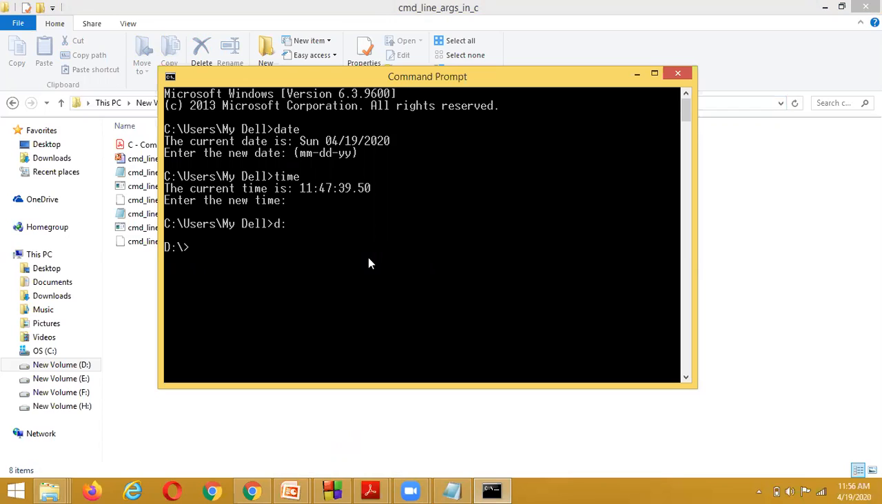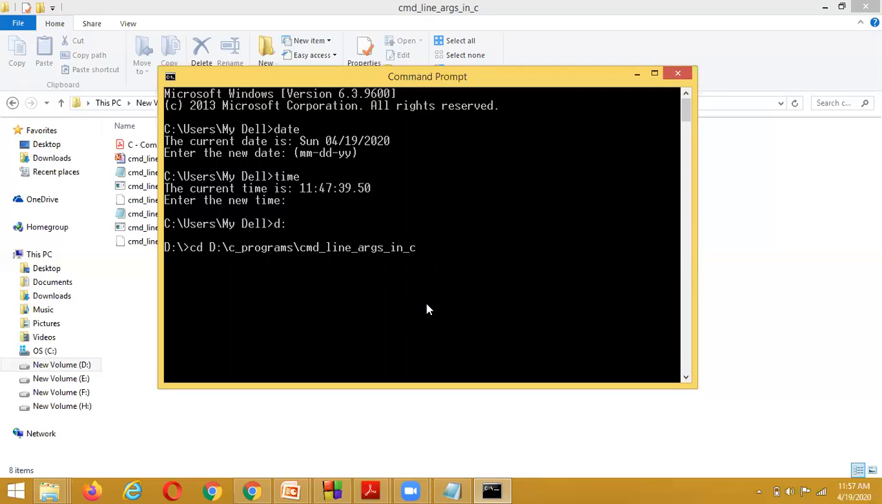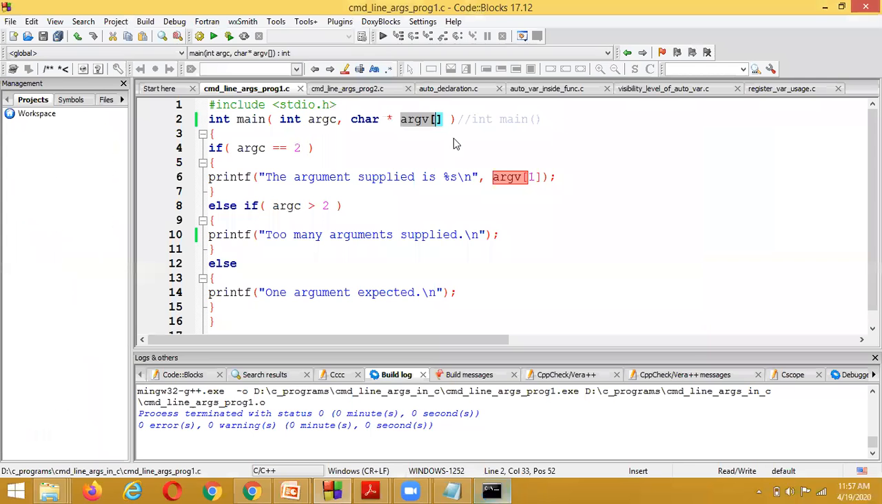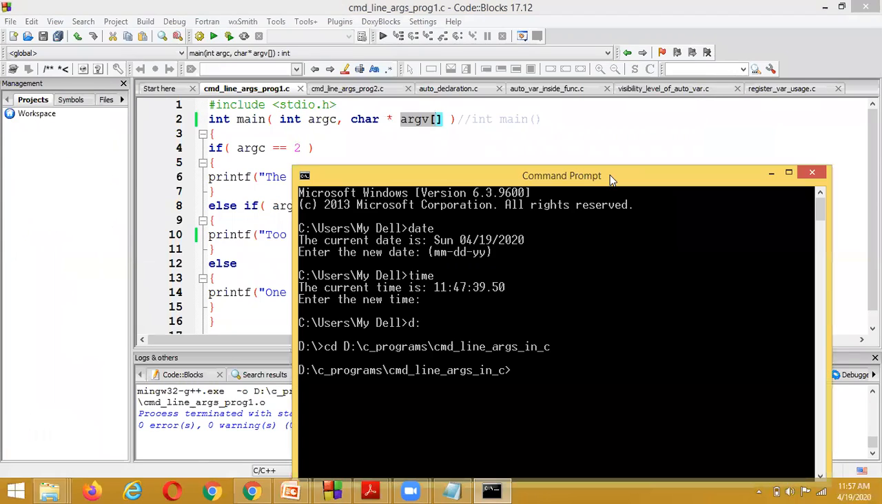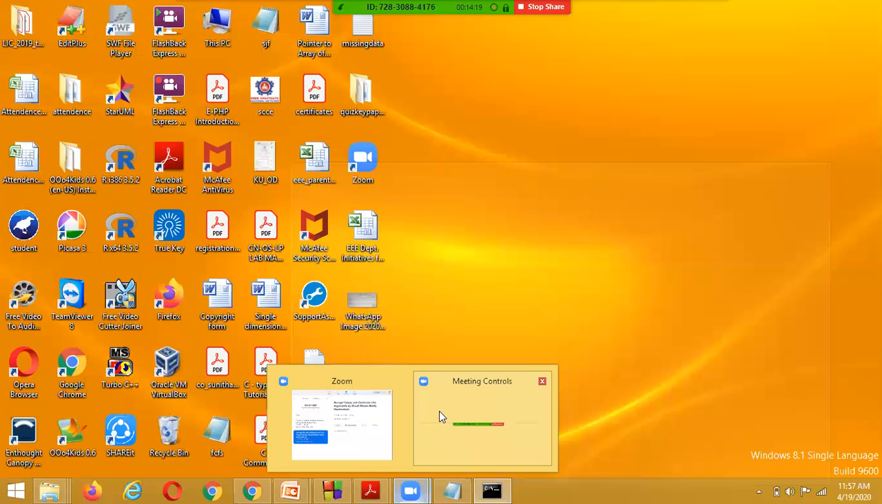D drive, and D colon means it is moved to that directory. Change directory, what is the command? CD, and here I am pasting the directory location that we copied. Now I am going to execute our program.